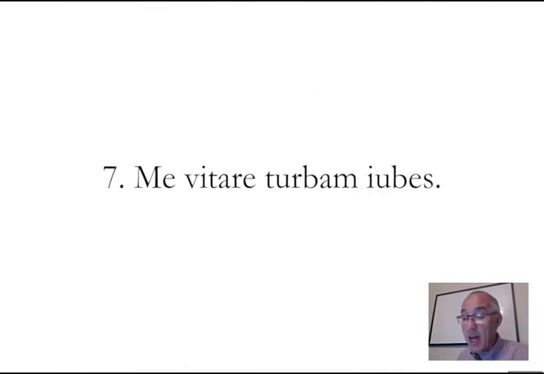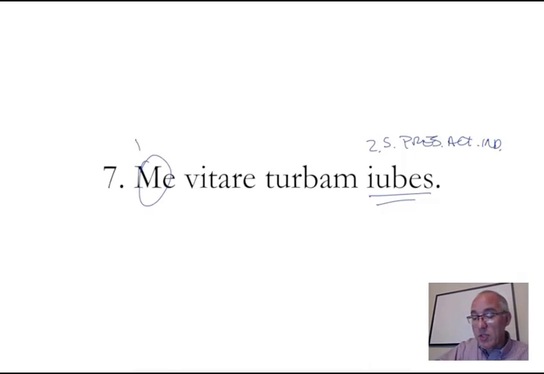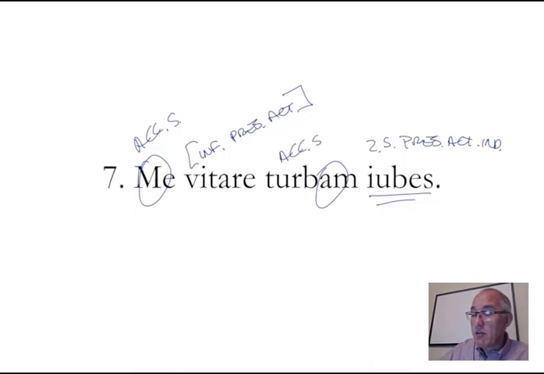Number 7, me vitare turbam iubes. Let's just run to the end, find the verb, iubes, second person singular, present active indicative. You order. You order what? Me, accusative singular, masculine or feminine, depending on who's reading it. Avoid, this is your present active infinitive. And this is your accusative singular feminine. It's the object of vitare.